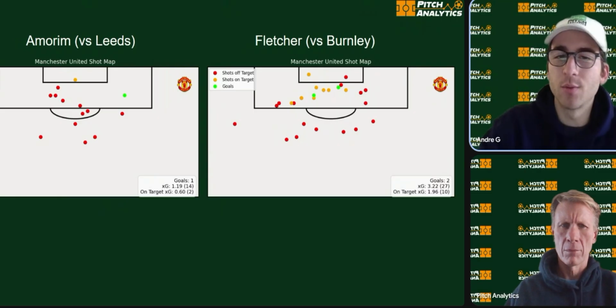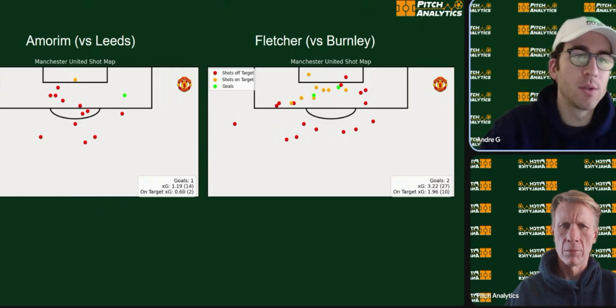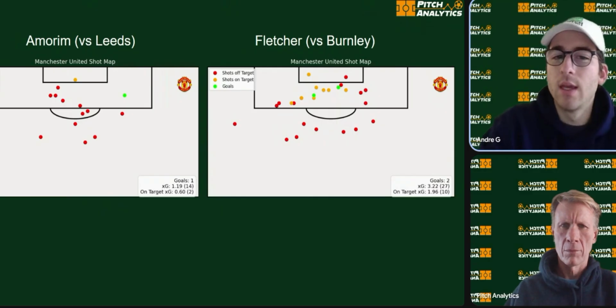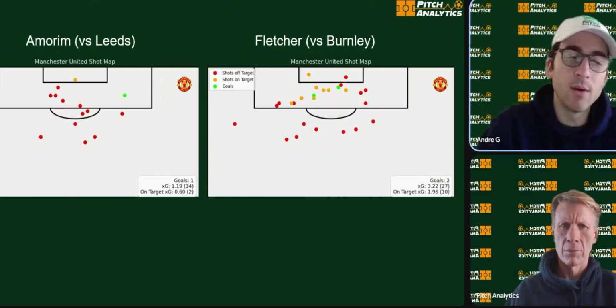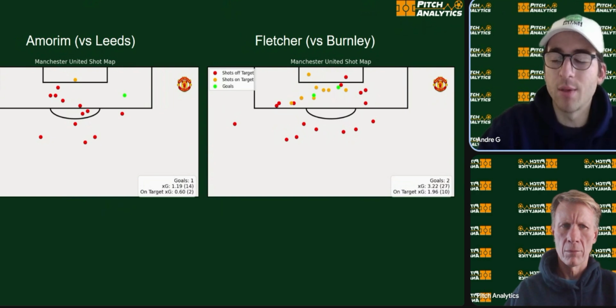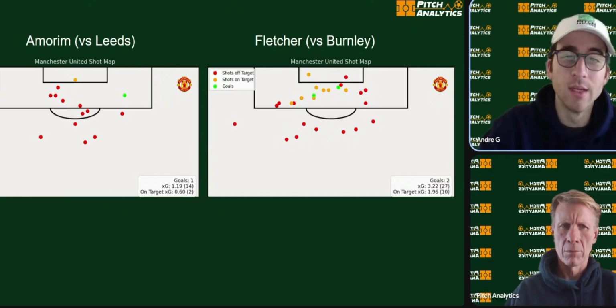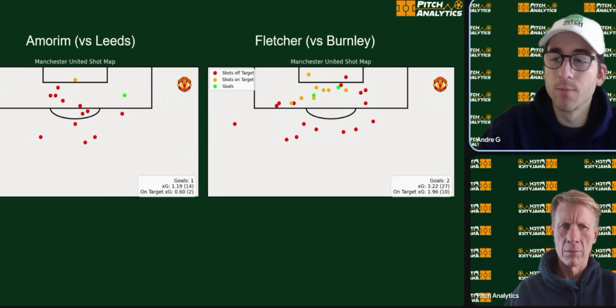Look how many chances were on target for Fletcher versus when they were with Amorim. And if they continue this, they'll break the unfortunate finishing that they've been having this season. I mean, they had an on-target xG of 2 last game, which is really strong compared to the less than 1 under Amorim with Leeds. 10 shots on target under Fletcher's United. Very strong. Hopefully they continue this with Carrick.